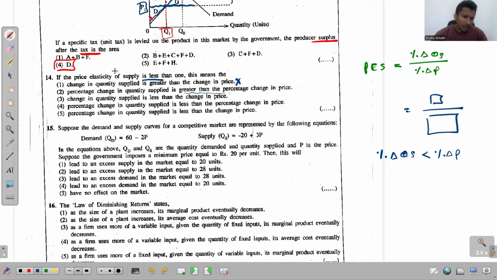Wait, what's the first one again? Change in quantity supplied is greater than the change in price. Okay. So they just don't talk about the percentage, they only talk about the change.